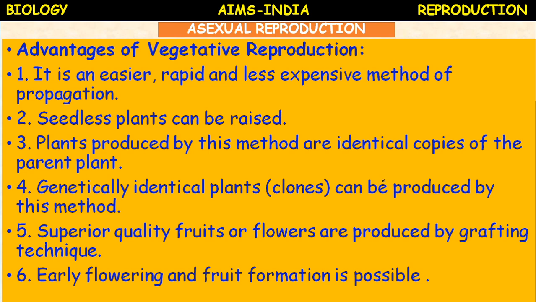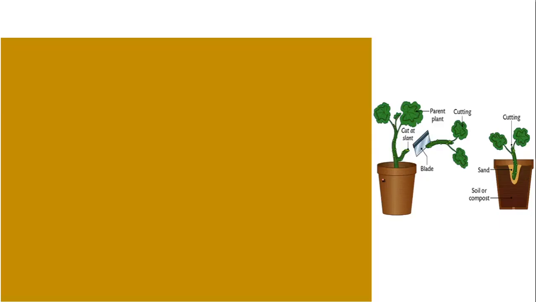Due to the absence of new characters or genetic variability, adaptability is very low in plants propagated vegetatively. These are some of the disadvantages. For every method there is an advantage and a disadvantage.